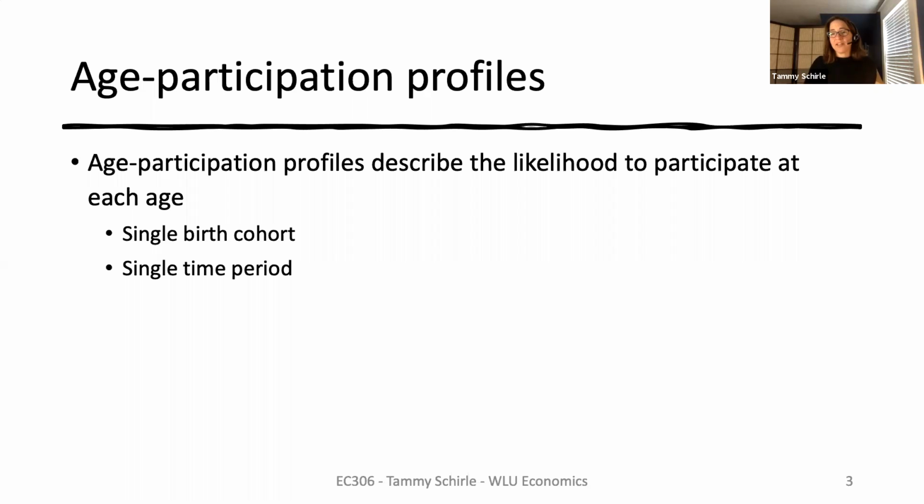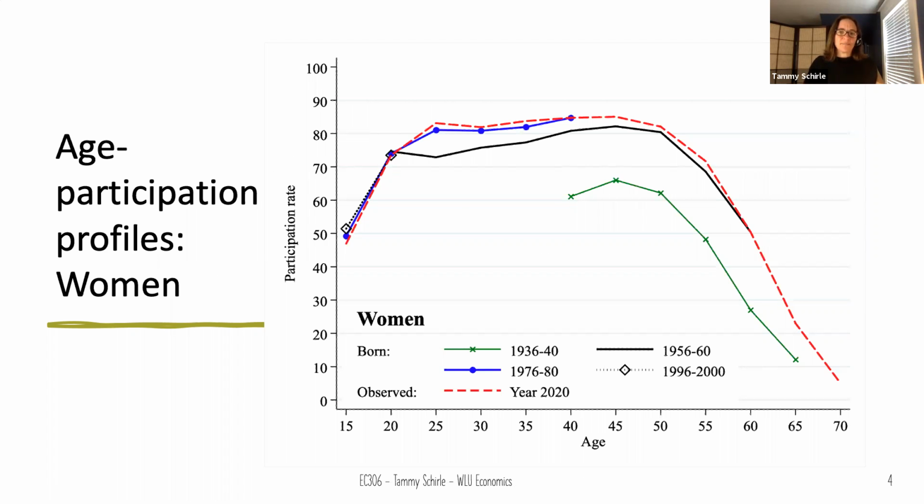We refer to that as following a single birth cohort. But we often see the likelihood of participating in the labor force estimated for different age groups at a single point in time. Today, we want to make sure it's clear that the first option of following a cohort tells us about the life cycle, while the second option compares the situation of different generations at a single point in time. We'll start by looking at profiles for women.